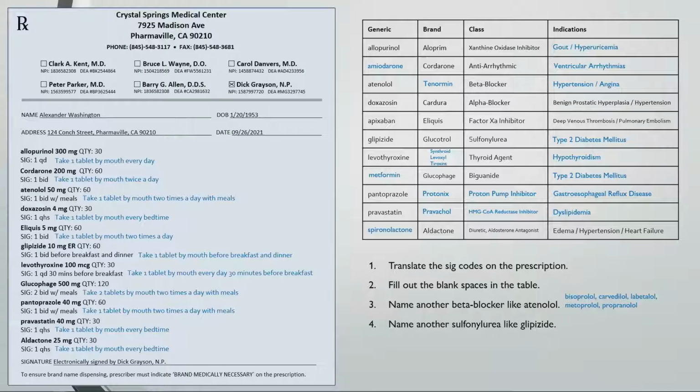Name another sulfonylurea like glipizide. The 3 main sulfonylureas are the 3 Gs: glipizide, glimepiride, and glyburide. Name another proton pump inhibitor like pantoprazole. Dexlansoprazole, esomeprazole, lansoprazole, omeprazole, and rabeprazole are a few examples. Proton pump inhibitors can be identified by their prazole stem.